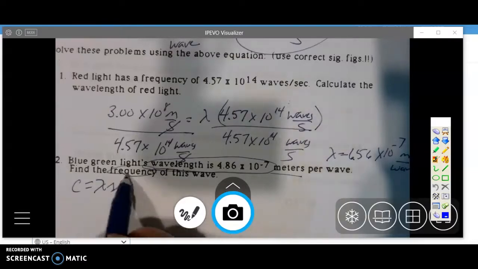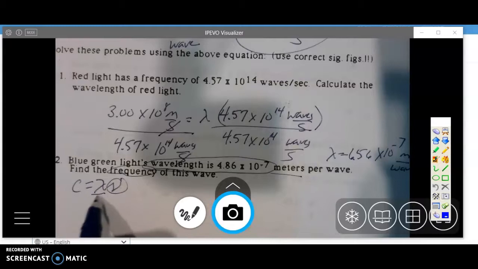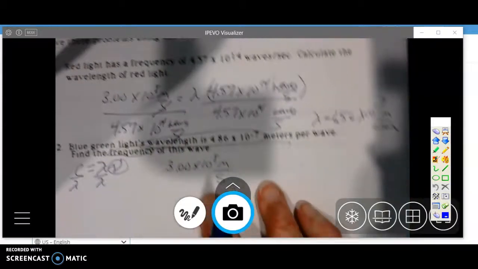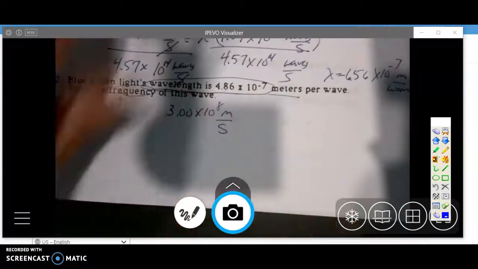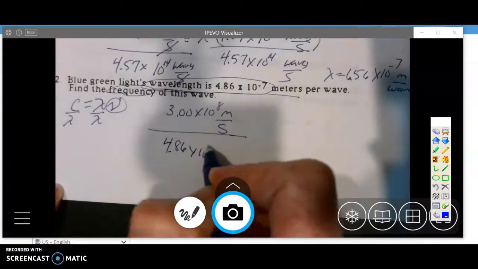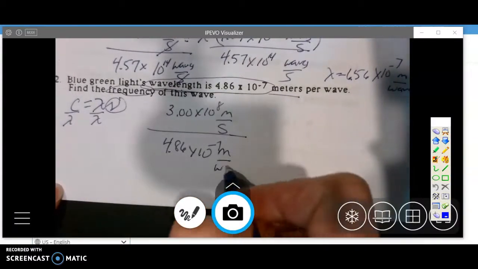So I'm trying to find frequency, so I have to divide both sides by wavelength. This is another option for doing these problems. Then I'm going to divide by the 4.86 times 10 to the negative 7th meters per wave.